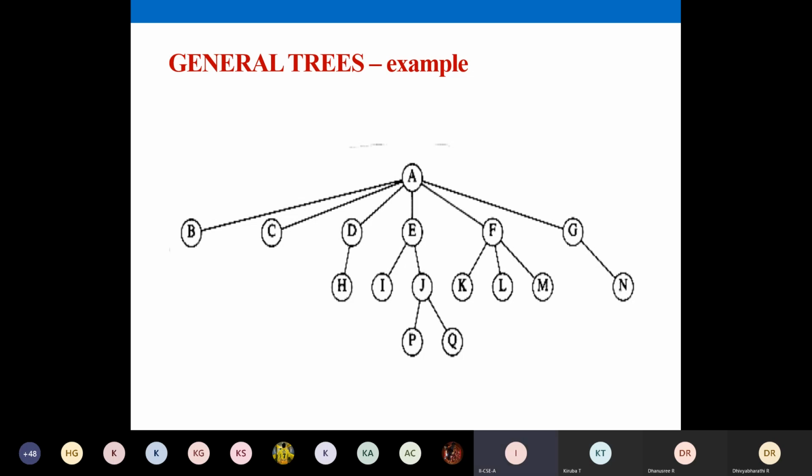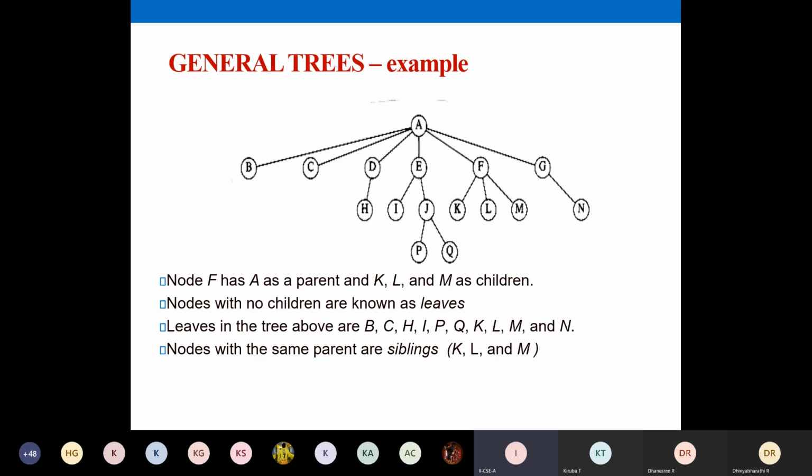By the side in your notebook, you write: there is no constraint, a node can have any number of children. That is your general tree. A node can have any number of children.